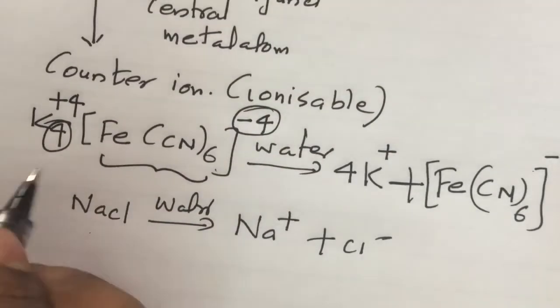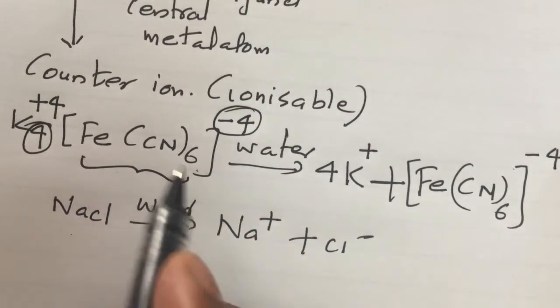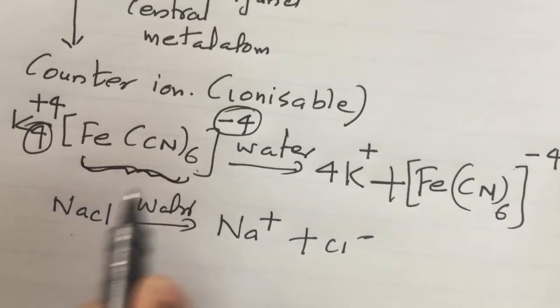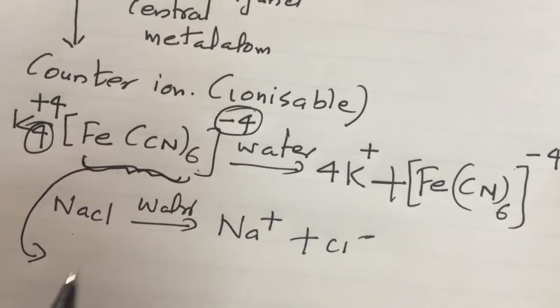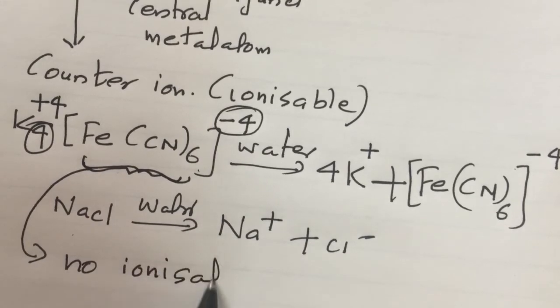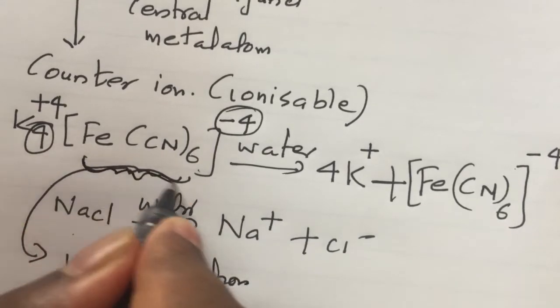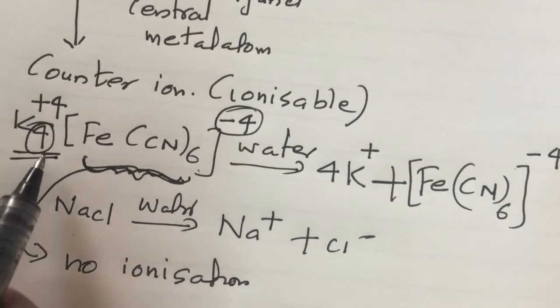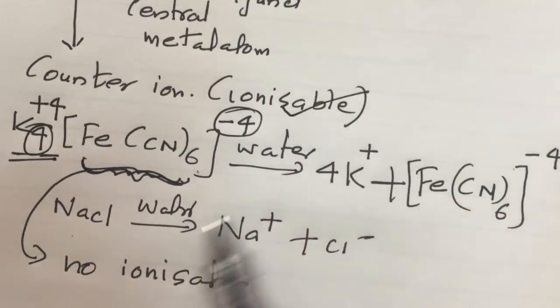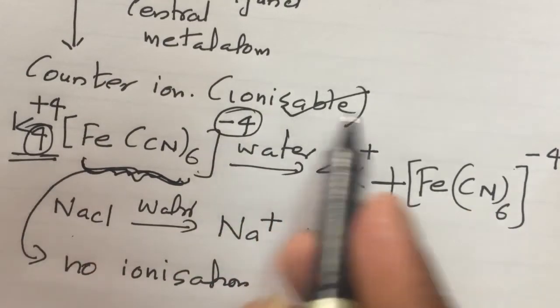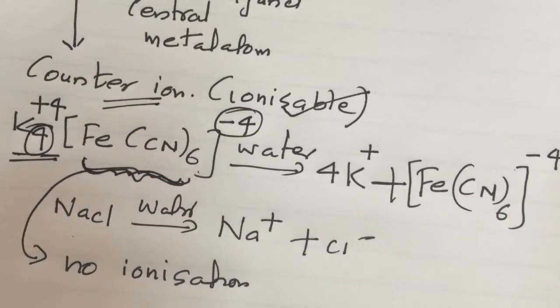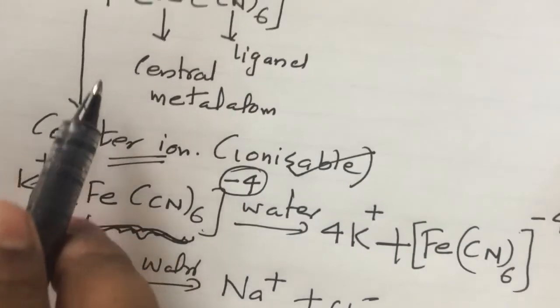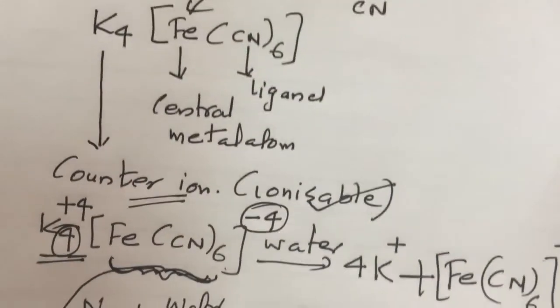That is, when you add water, this part does not undergo any ionization. No ionization, and this box will not undergo any ionization. Only this part is changing into ions. So this part is what? Ionizable part, and that ion is called a counter ion. So what is the counter ion here? Potassium. Potassium is the counter ion.